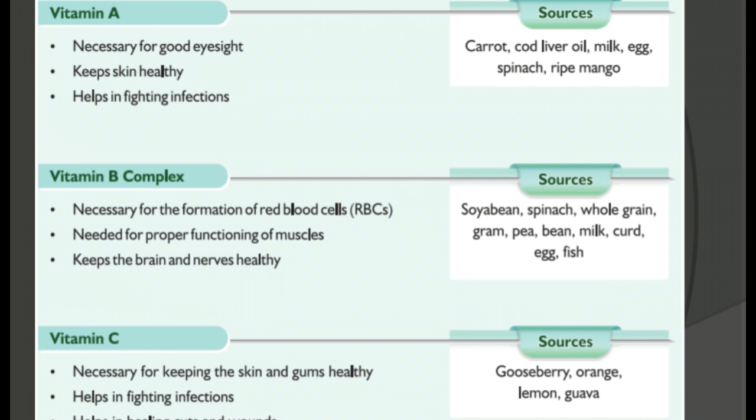What are the sources? Carrot, cod liver oil, milk, egg, spinach, ripe mango. These are the richest sources of vitamin A.